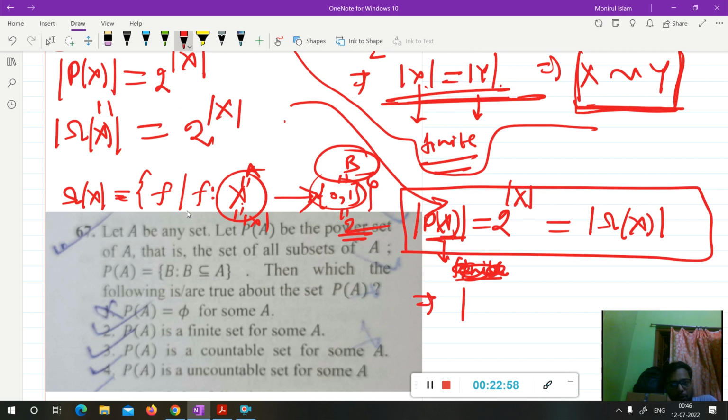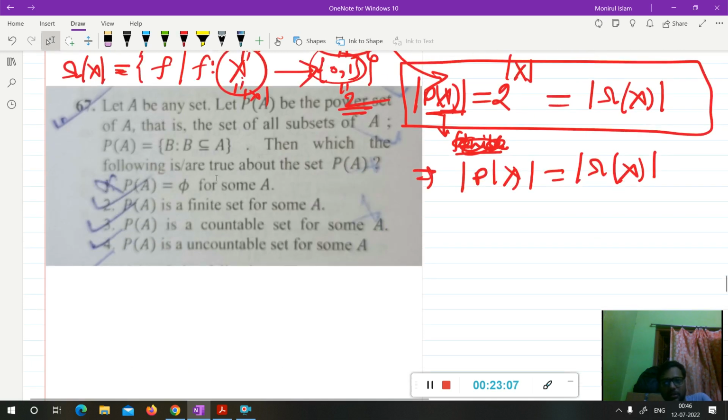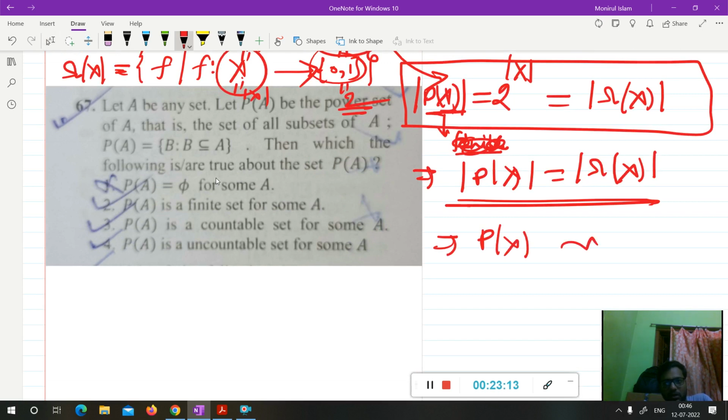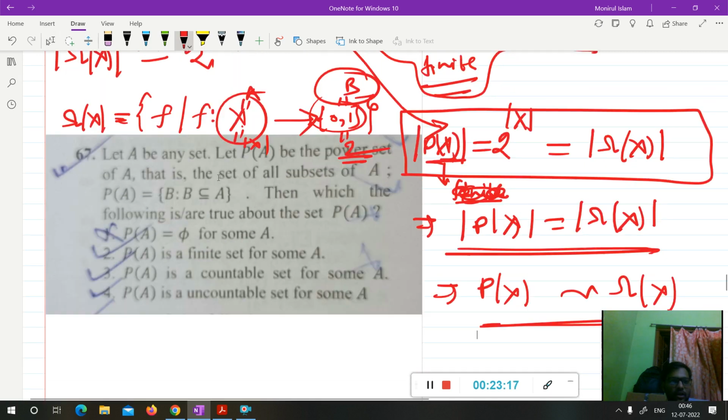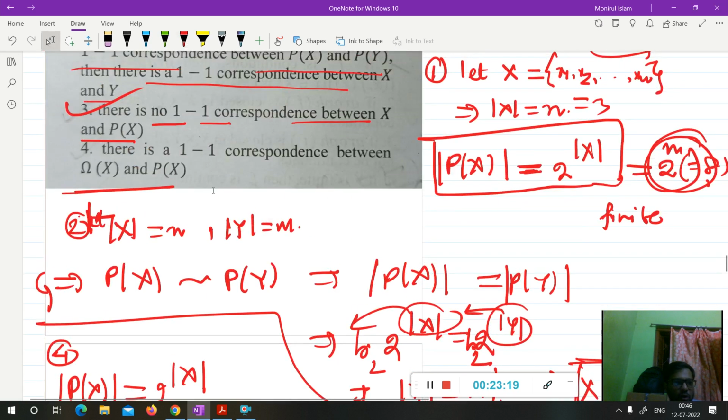Now you have understood that the cardinality of P(X) will be the cardinality of the set of functions from X to {0, 1}. Since the two sets have the same cardinality, there is a one-to-one correspondence between X and P(X). So option 4 is also right. Okay, so hope you understand this question.